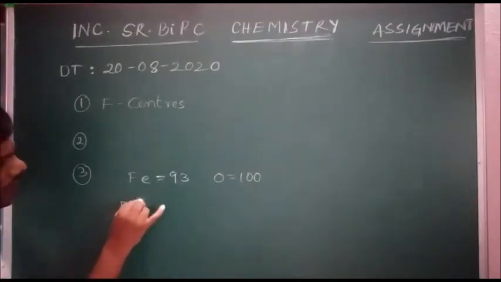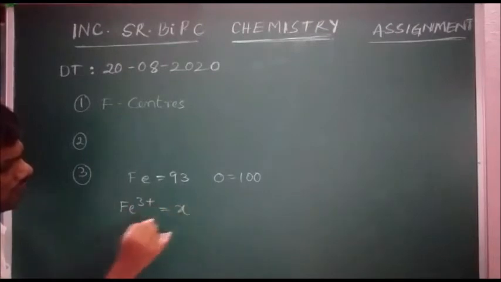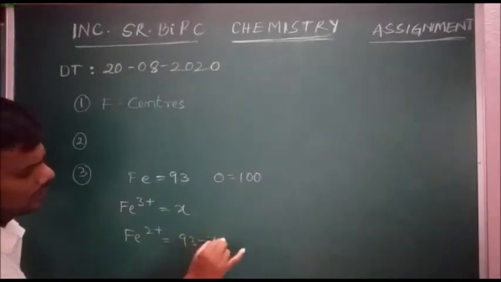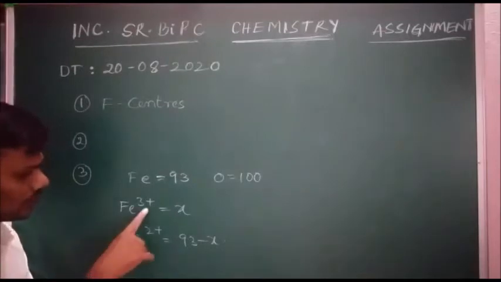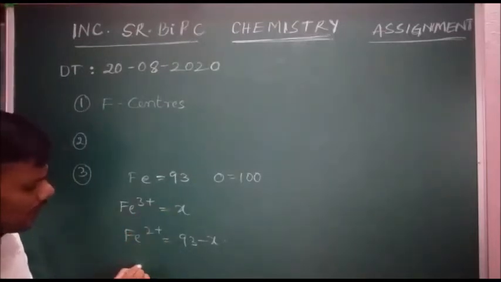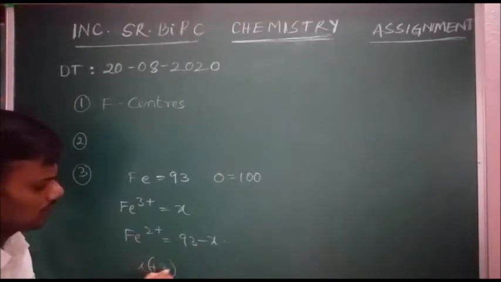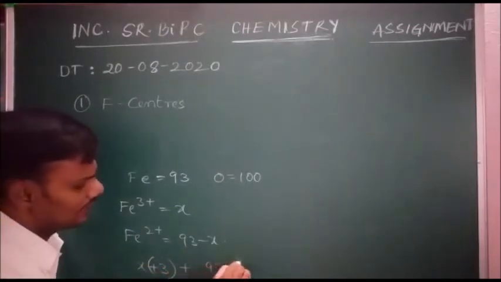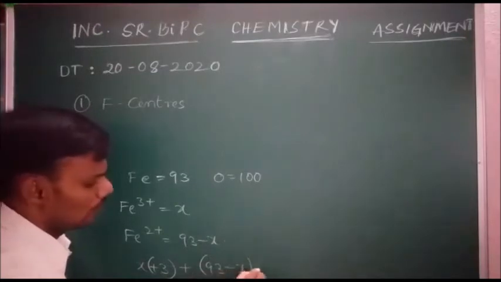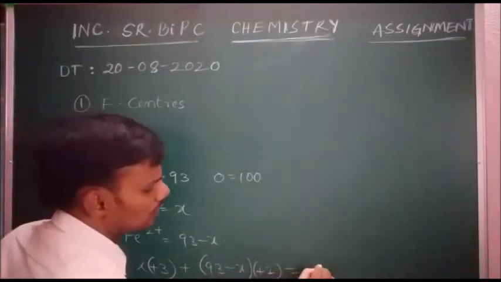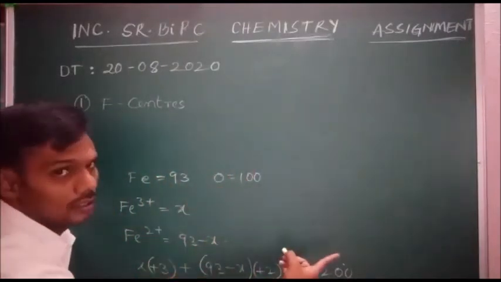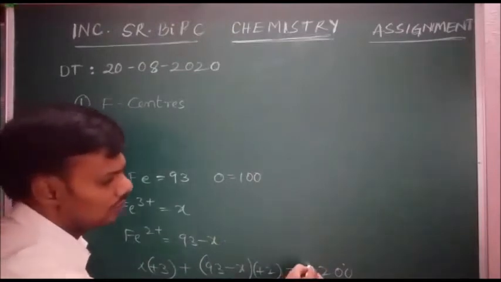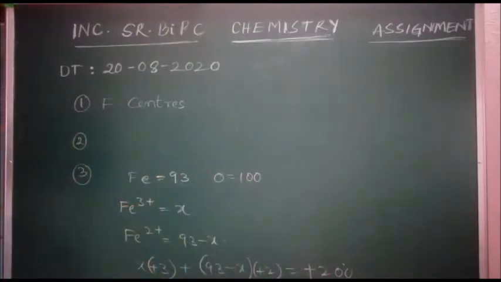Let Fe 3 plus ions be X, then Fe 2 plus ions are 93 minus X. The total charge is X times 3 plus (93 minus X) times 2, which equals plus 200 to balance the minus 200.